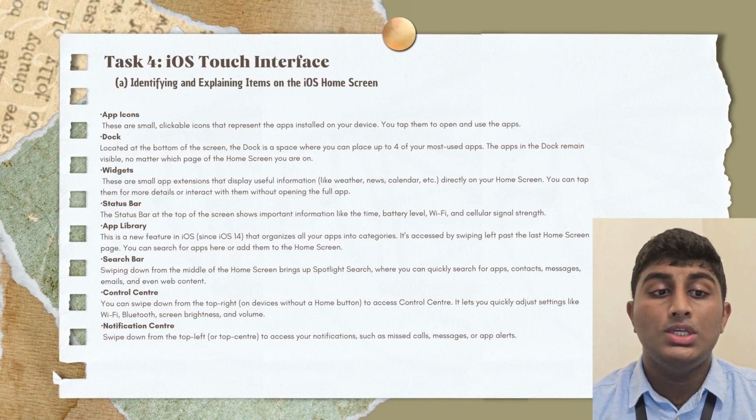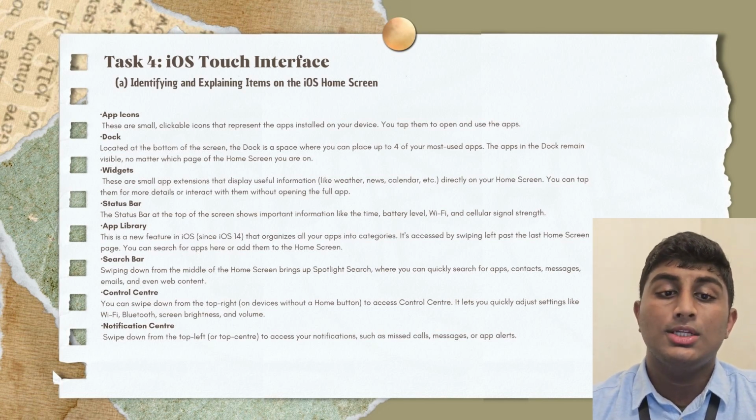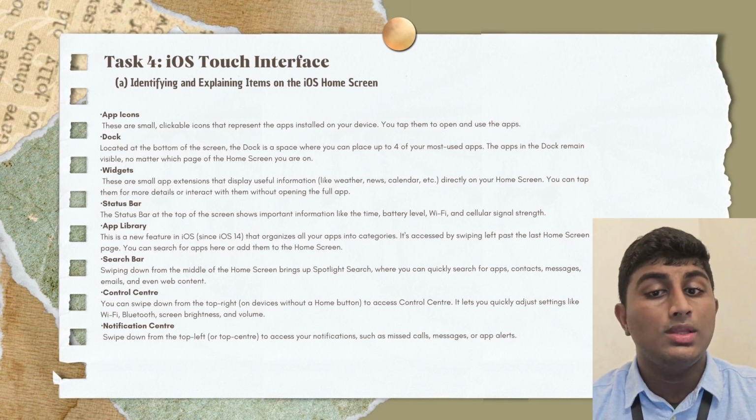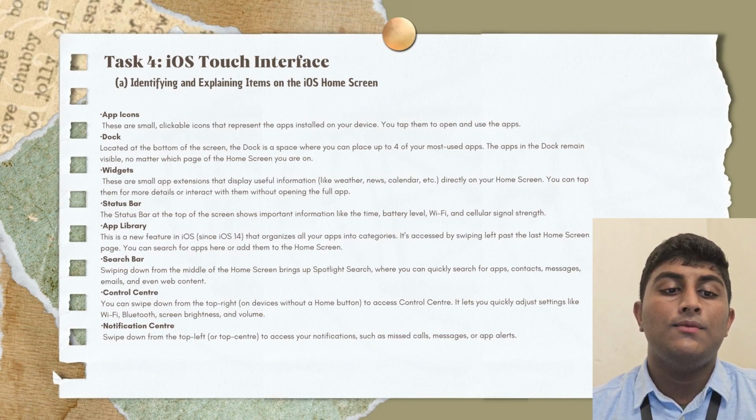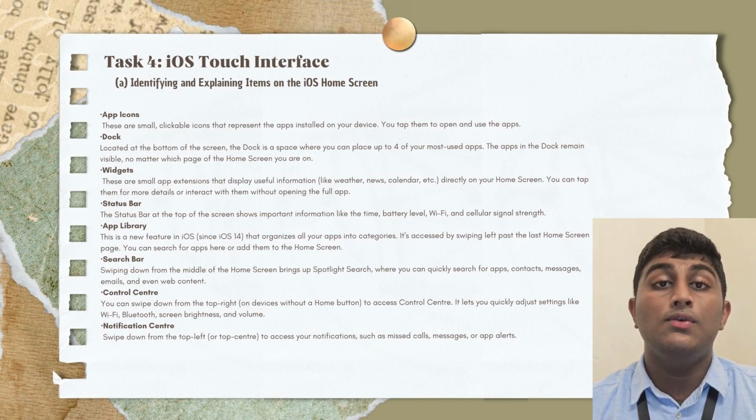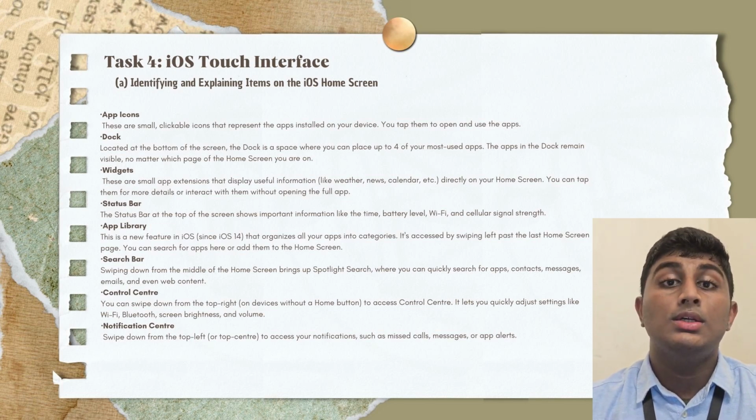Apart from it is widgets. These are the small app extensions that display useful information like weather, news, calendars directly to your home screen. You can tap them for more detail or interact with them without opening the full app. And the last one will be status bar.